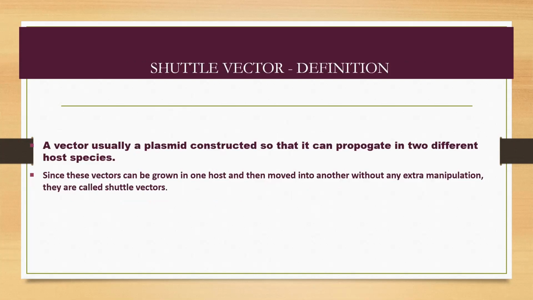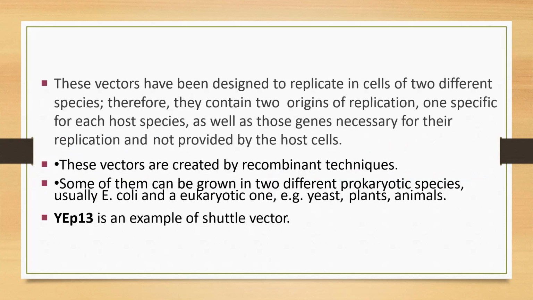A vector, usually a plasmid, is constructed so that it can be propagated in different host species. Since this vector can be grown in one host and then moved into another without any extra manipulation, it is known as a shuttle vector. A shuttle vector can travel from eukaryote to prokaryote. These vectors are designed to replicate in the cells of two different species.